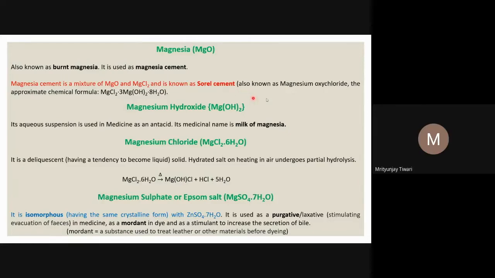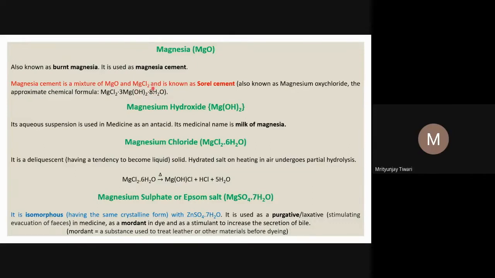And what is Sorel cement? It is also known as magnesium oxychloride, because magnesium, oxygen and chlorine are there. Its approximate chemical formula is this. Why approximate? Because there is no exact chemical formula, since some other compounds also form in other proportions in that mixture. The ratio is one molecule of MgCl2, 3 of magnesium hydroxide, and 8 H2O.